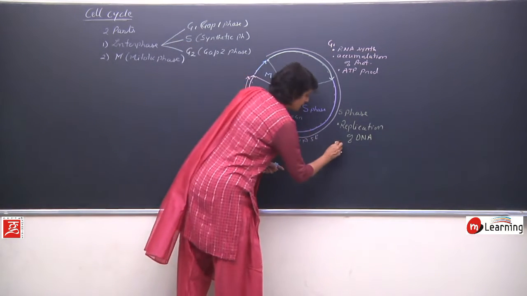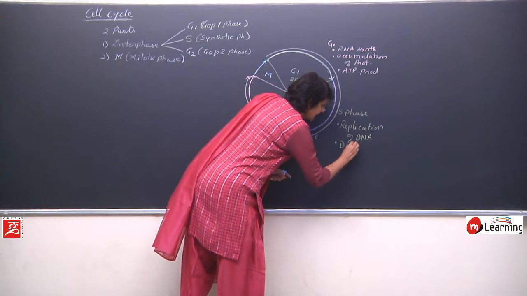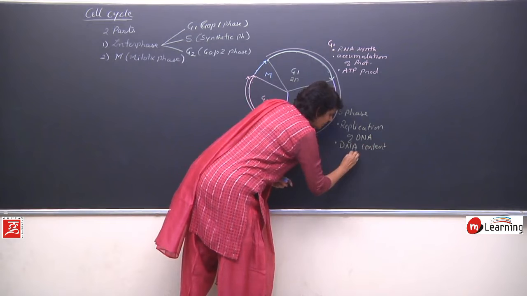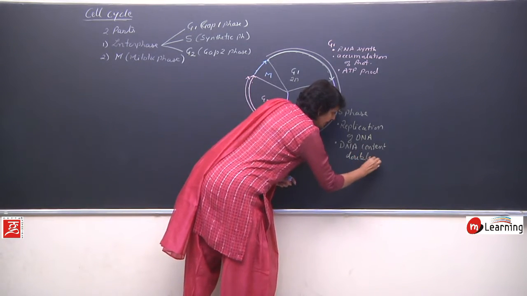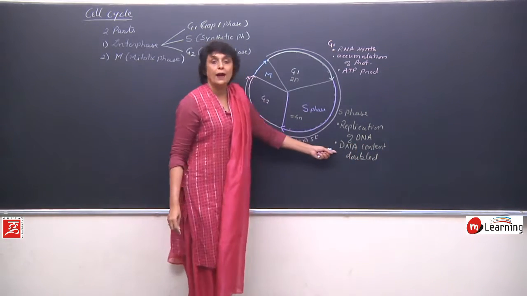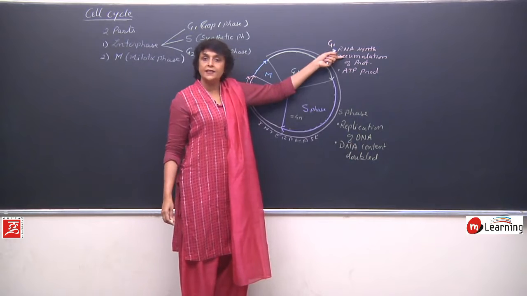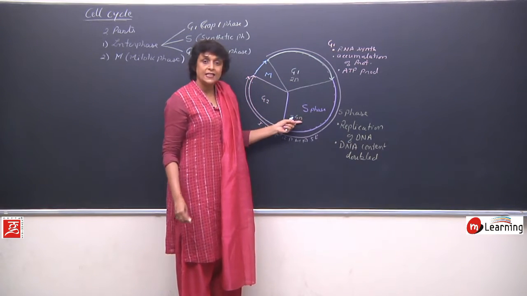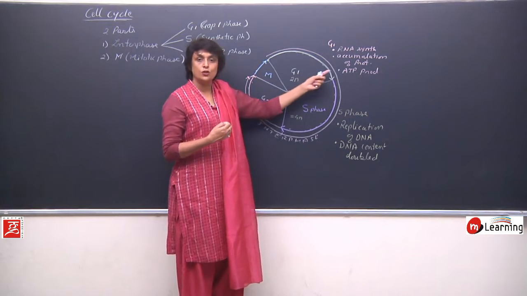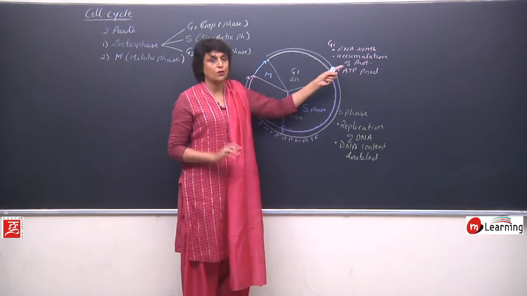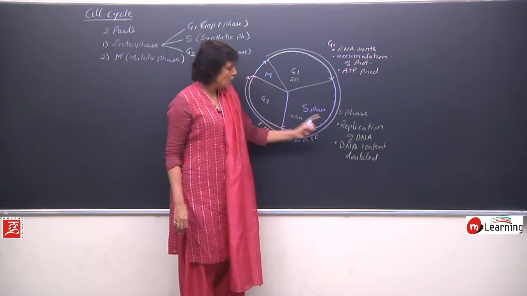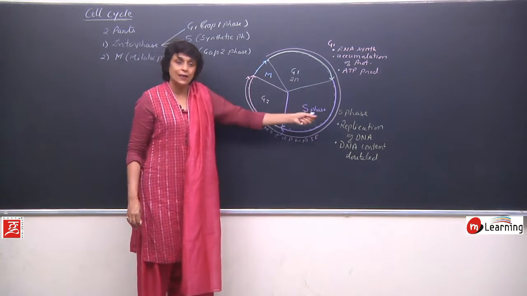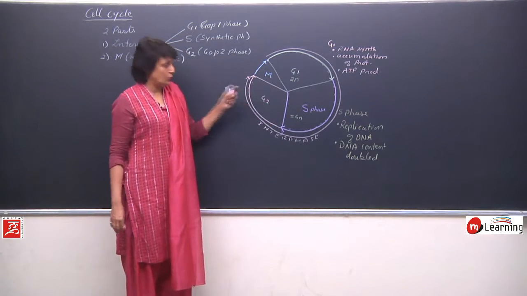So here replication of DNA content is doubled, and whatever is required for this, raw material and everything, was prepared in G1 itself. So in S phase, no further accumulation of protein or synthesis of protein takes place here, only DNA related things. So DNA gets doubled. Coming to G2.